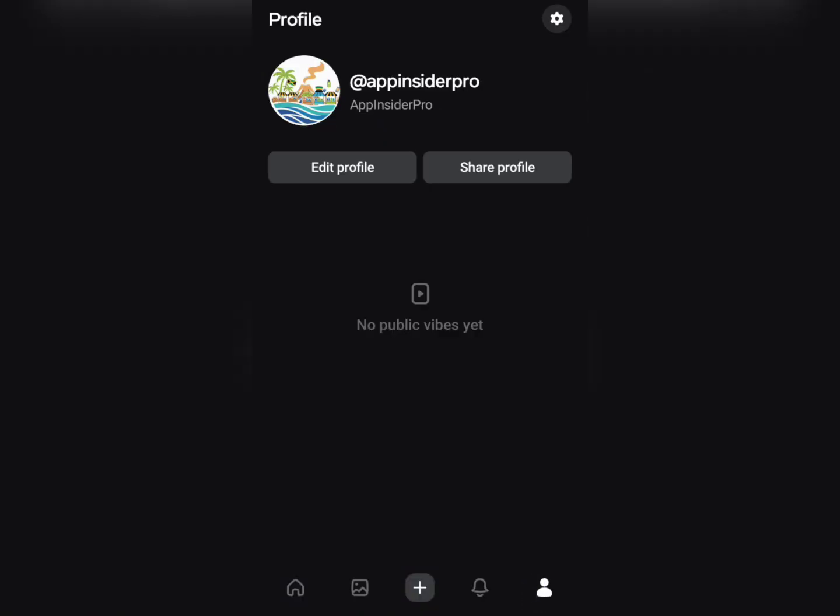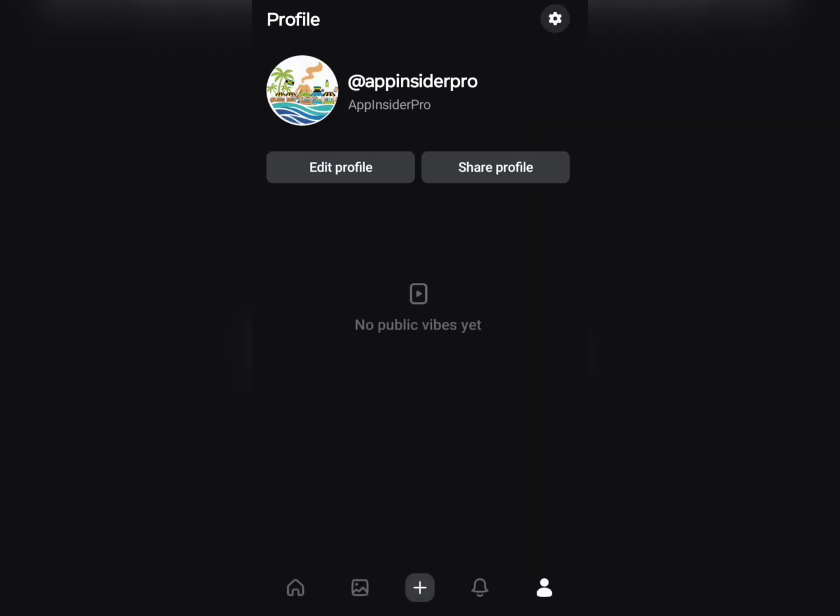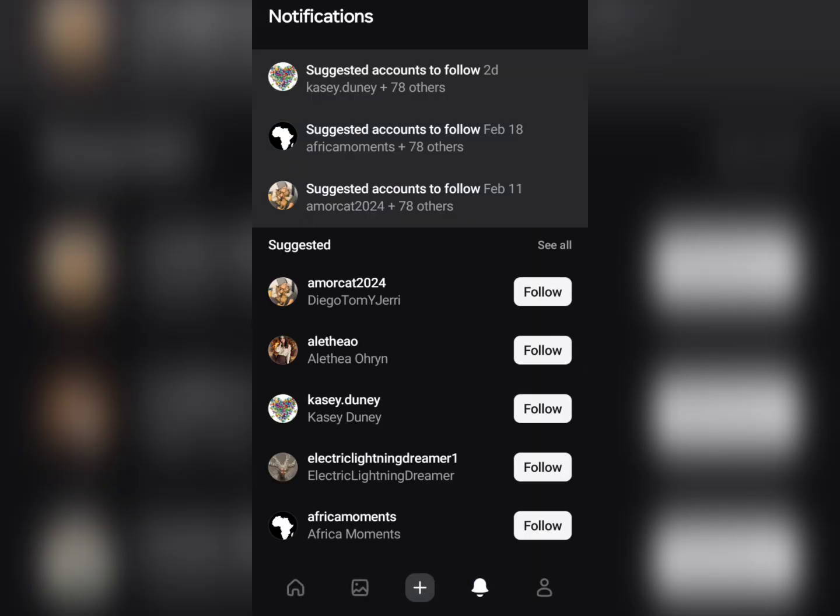If I do tap on this option here, I need to upload public videos if I want other people to see what I create. I can do that. And as well, you can edit your profile here. You can set up your bio, name, your username, and as well your profile picture here. So very powerful AI application.